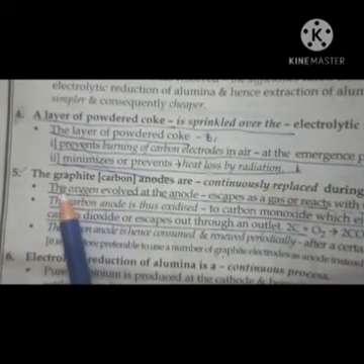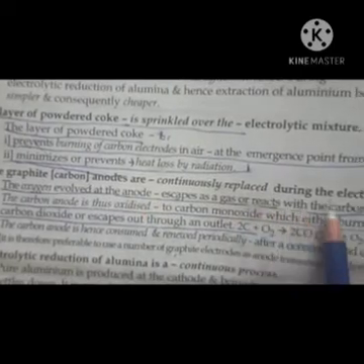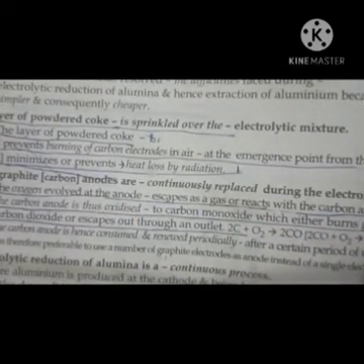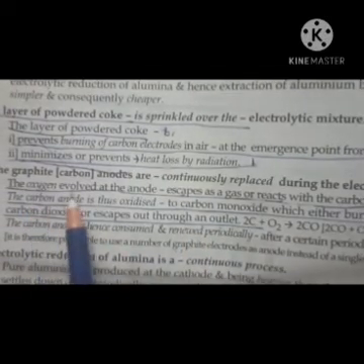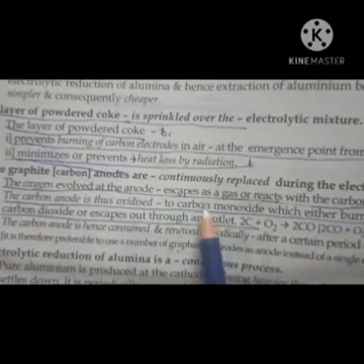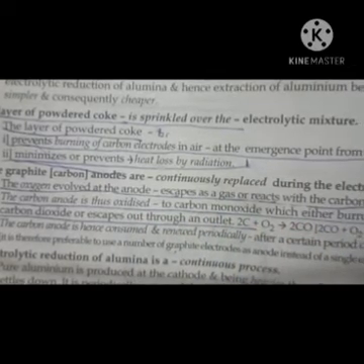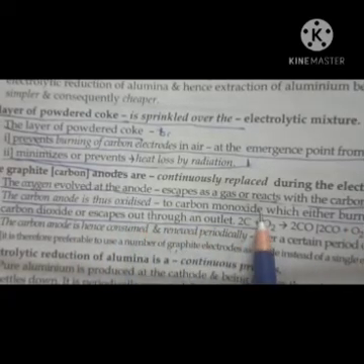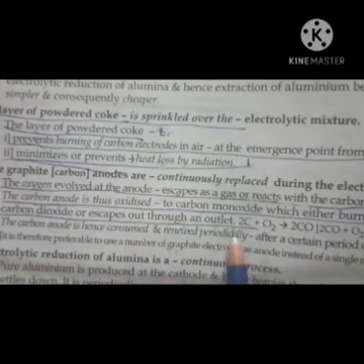Third, graphite or carbon anodes are continuously replaced during the electrolytic reduction of alumina. Why? Because the oxygen evolved at the anode either escapes as a gas or reacts with the carbon anode, and the carbon anode is thus oxidized to carbon monoxide, which either burns giving carbon dioxide or escapes out through an outlet.